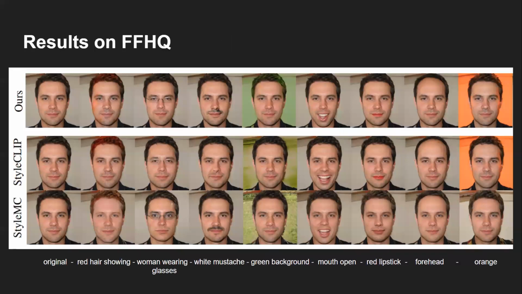Here are the edits on the FFHQ dataset. The leftmost column represents the original image. We compared our method with StyleCLIP and StyleMC methods. These are the top-ranked keywords among the produced set of keywords. We see that our method makes successful edits such as red hair, green background, mouth open, red lipstick, and orange. The figure shows that the keywords and edits are highly related to each other. Also, when compared to other methods, our technique produces comparable results.